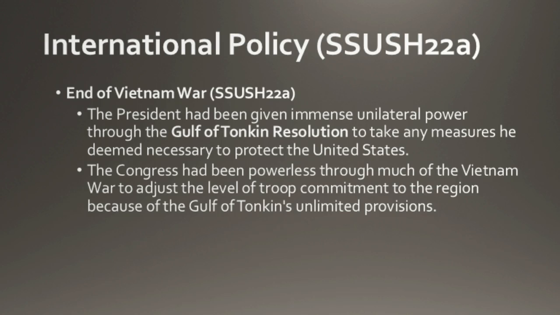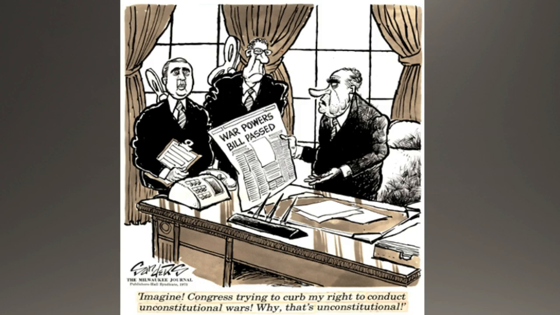So Nixon is going to try to end the Vietnam War, and Congress is going to try to reverse the Gulf of Tonkin Resolution, which gave the president complete power over the situation in Vietnam and made Congress powerless in this situation. They're going to try to reverse that by passing the War Powers Act. The War Powers Act is going to change the way the U.S. dealt with declaring war on people, deploying soldiers and stuff like that.